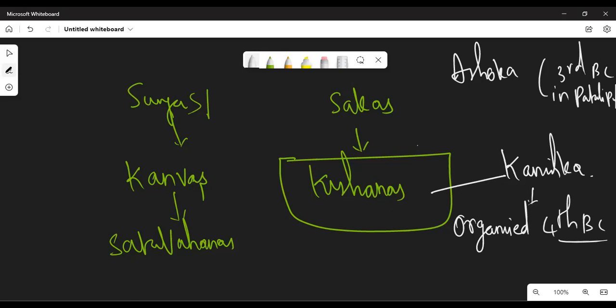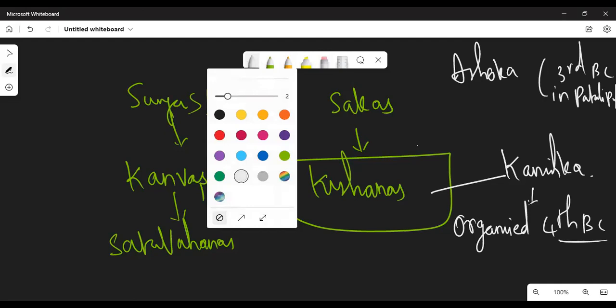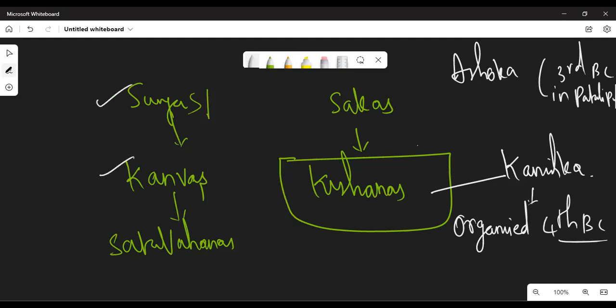Clear? The last powerful kingdom in ancient history is the Mauryan Empire. After its downfall, many smaller kingdoms emerged: the Sungas, who were not as powerful as the Mauryas, the Kanvas, Satavahanas, Sakas, Kushanas.